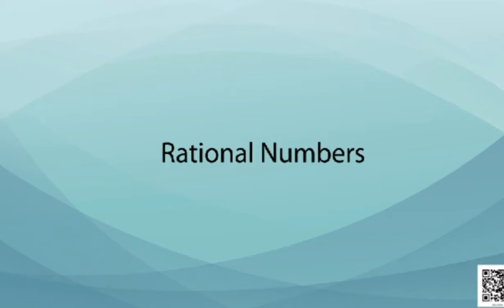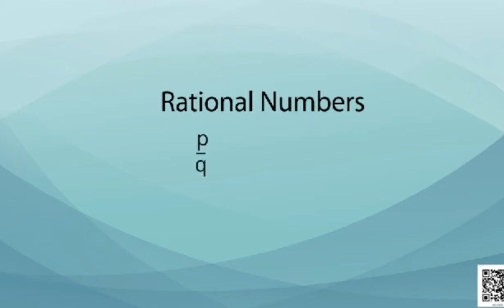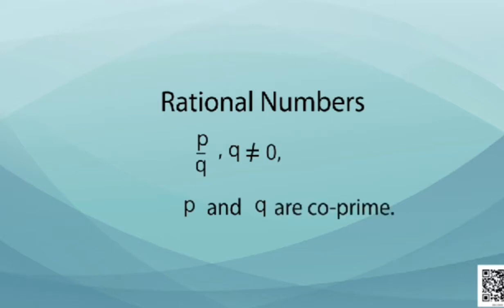This is how we identify a rational number, that is, which can be written in the form P upon Q, where Q is not equal to 0 and where P and Q are co-prime. That is, there exists no other common factor of P and Q except 1. Rational numbers can be positive as well as negative.